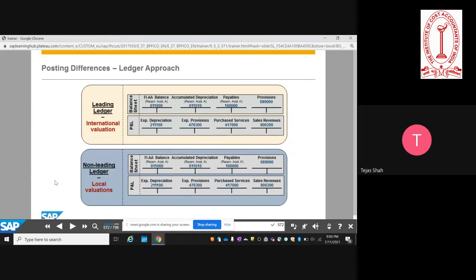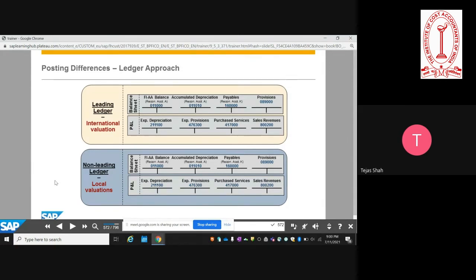Sir, and another question. Sorry, if I have to run this exchange fluctuation differently under leading ledger and differently under non-leading, is it possible? So there will be two different valuation runs. Can I perform that? No, so exchange restatement of, let's say, foreign currency gain or loss, that will differ based on the currency. That's what I'm saying, sir. I'm just giving an example. In IFRS, my functional currency is US dollar.